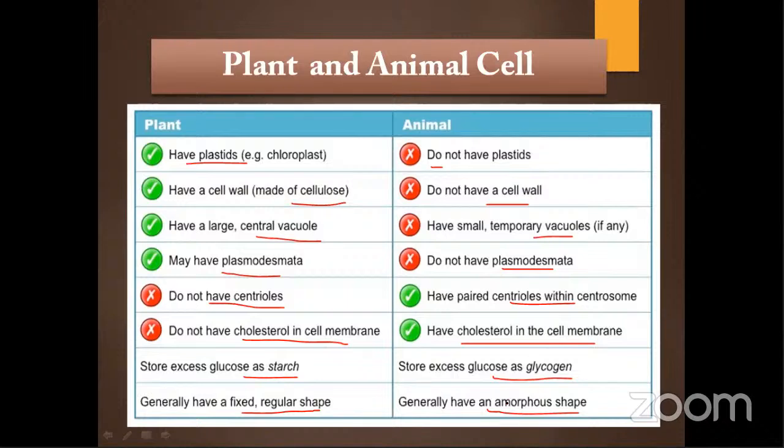Please tell me the rest of the differences I didn't mention. What about cytokinesis in animal and plant cells? Yes, the furrow method occurs in animals, and in plant cells you can see the cell plate method.